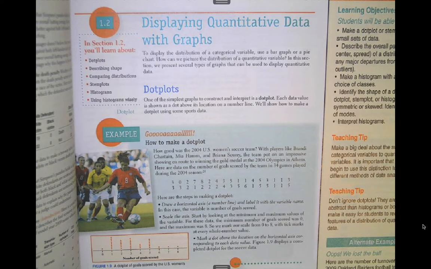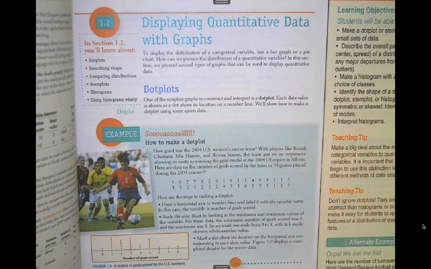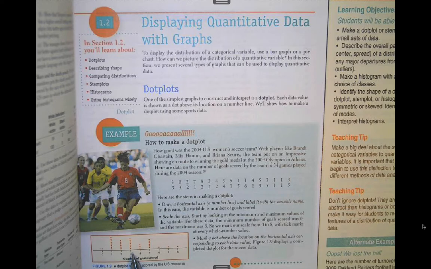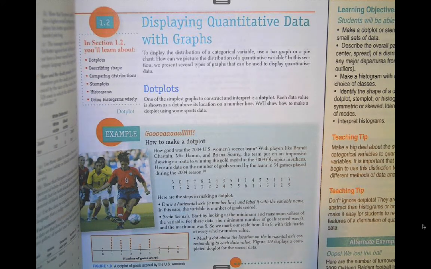The center here, so when I look at the center, I haven't calculated anything yet, so I am just going with an idea of where the middle is. So I'd say maybe the middle is around 3 goals. There doesn't appear to be any outliers, so I'm not going to mention that there. And for the spread, for the time being, I'm just going to say that the range is the max minus the minimum. I'm going to say the range is 8.